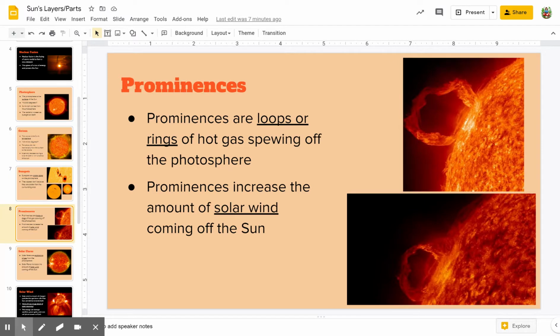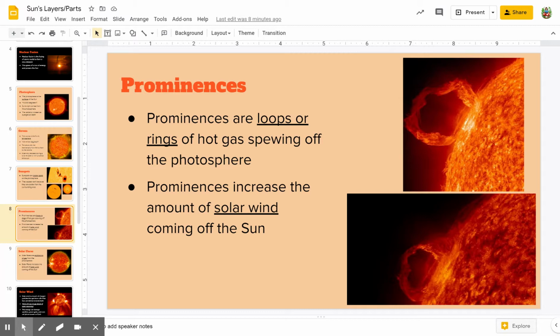All right, now, a prominence is a loop or a ring of hot gas spewing off of the photosphere. So it's coming off of the surface of the sun. Now, an easy way to remember that a prominence is a loop or a ring is to think about what prominence sounds like. Prominence sounds like promise. So when you get married or you want to propose to somebody, you're giving them that ring as a symbol of that promise, okay? So we can remember that a prominence is a loop or a ring, remembering that prominence sounds like the word promise, okay?